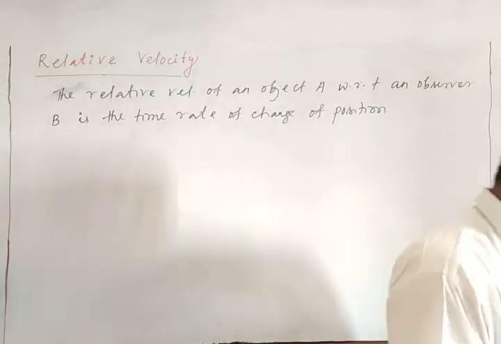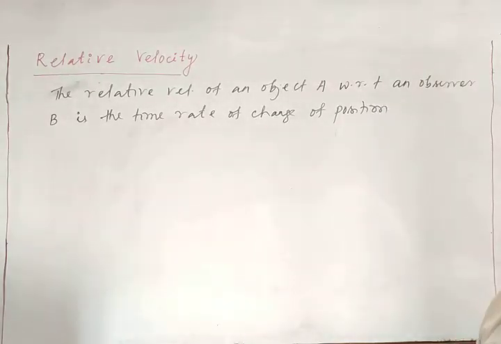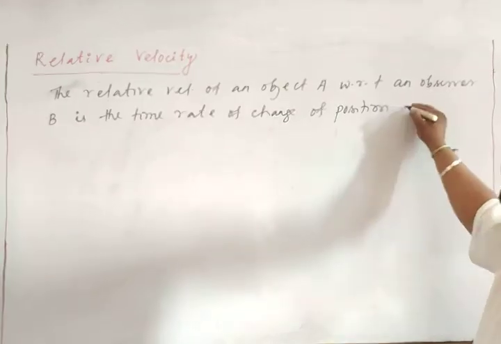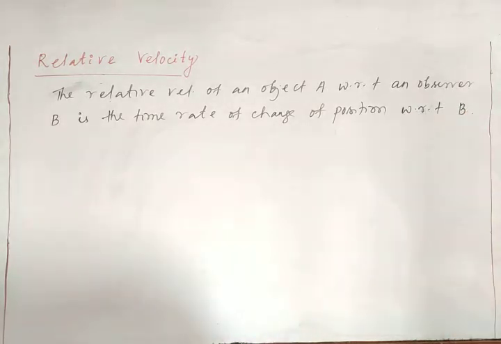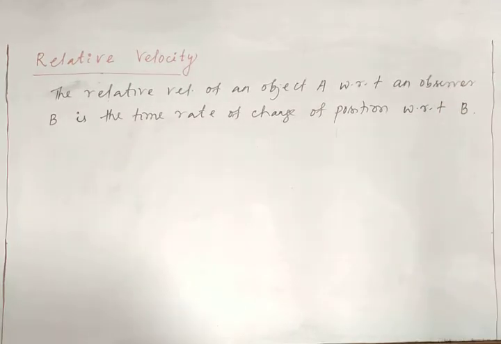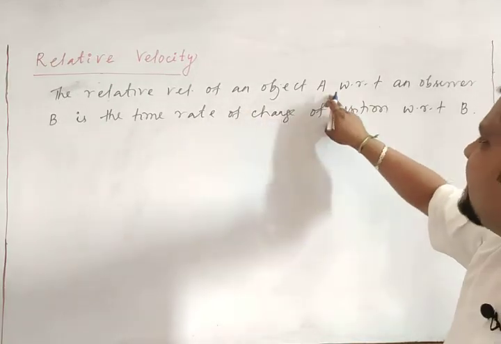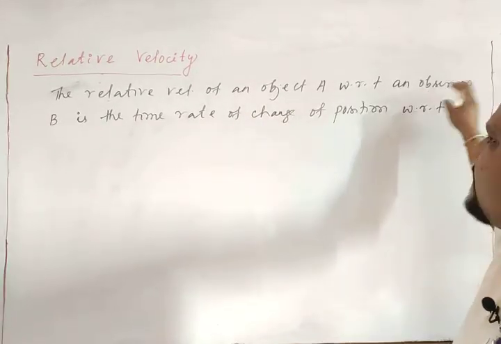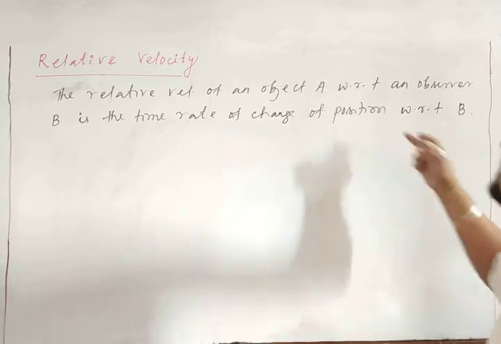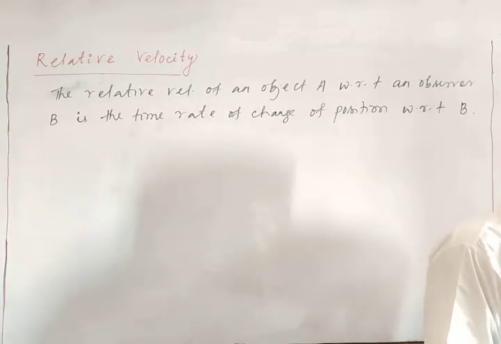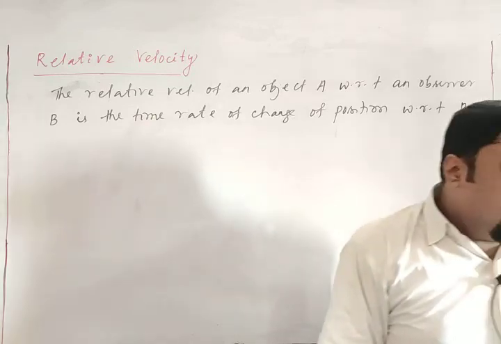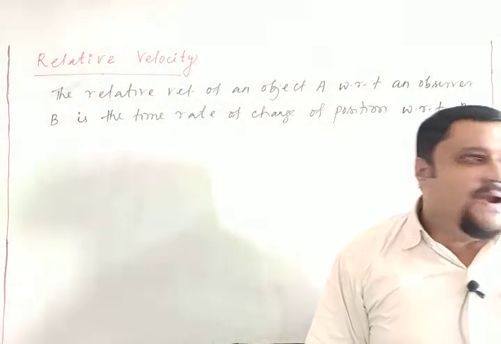Time rate of change of its position with respect to observer B. So the relative velocity of an object A with respect to an observer B is the time rate of change of position with respect to B. So that is the term called the relative velocity.